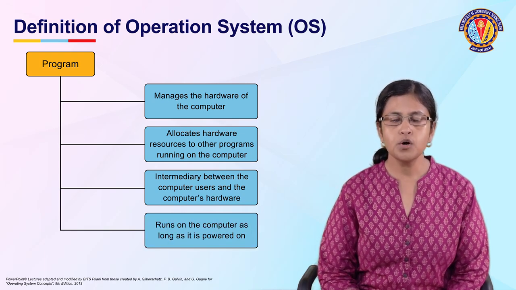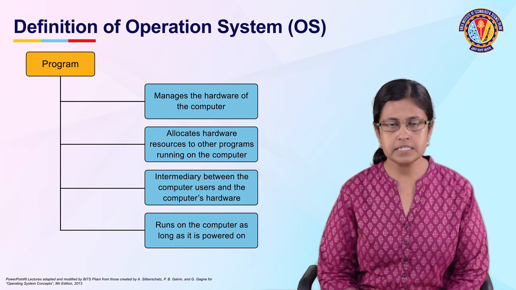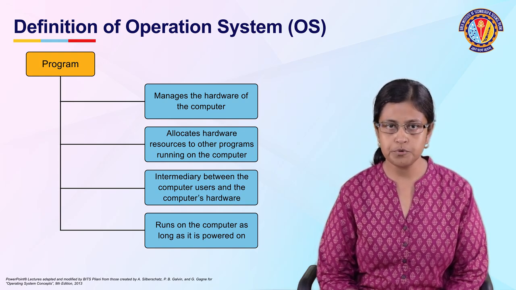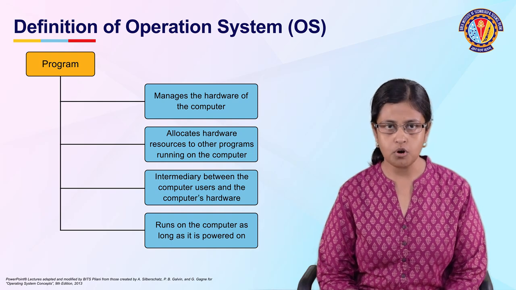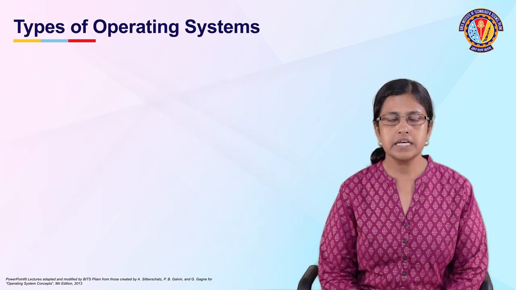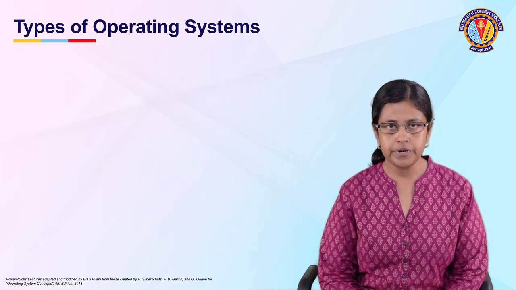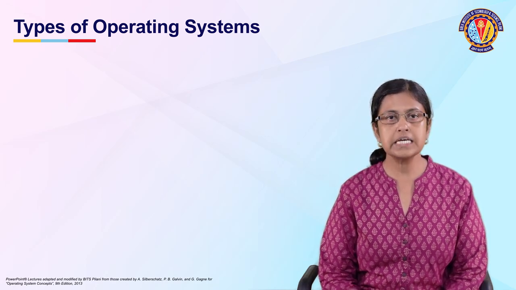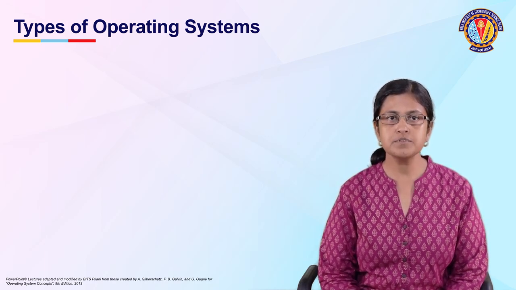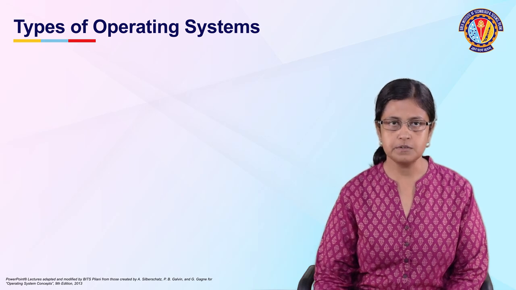And finally, we can say that an operating system is that particular piece of program that runs on the computer as long as it is powered on. Now let's take a look at the different types of operating systems. The types of operating systems are basically guided by the different types of computing environments that we see.